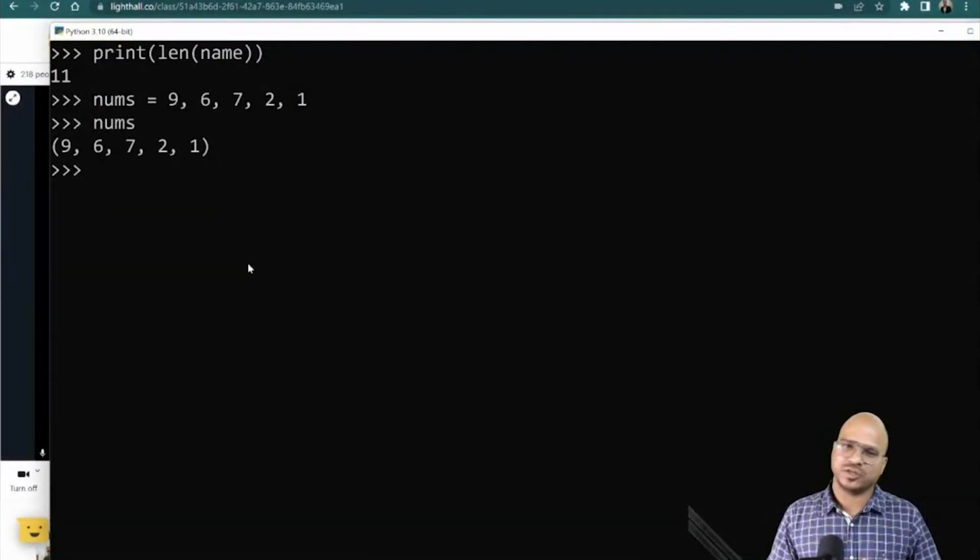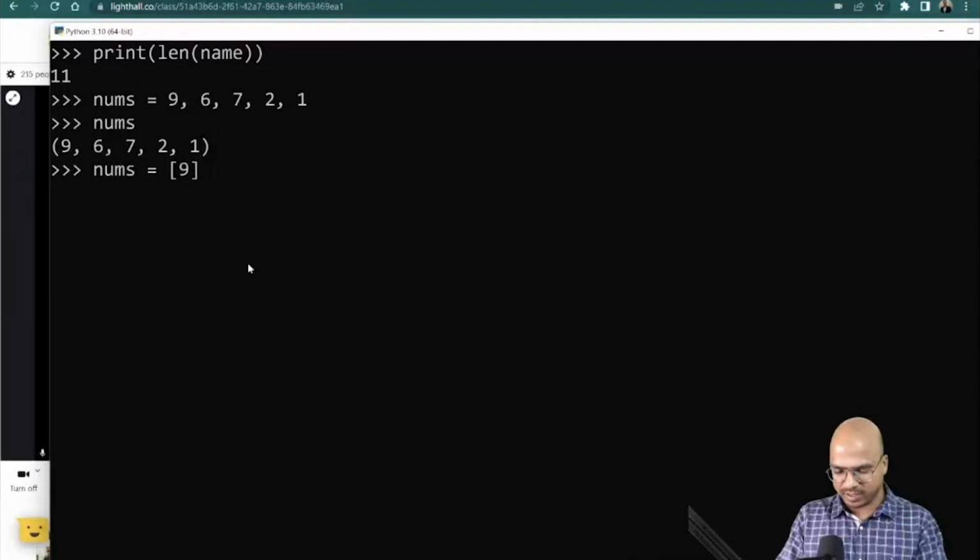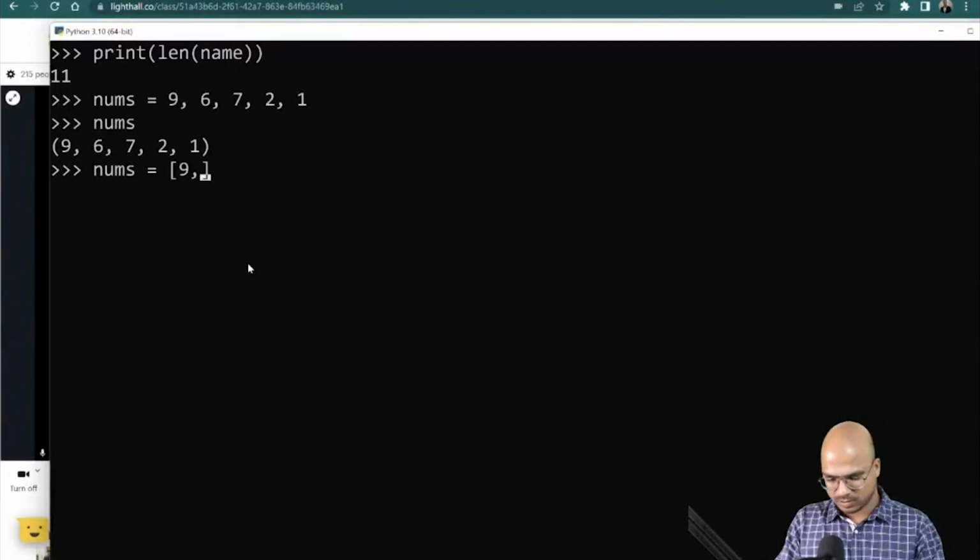But can you perform operations with this? So the ideal way of doing this, if you have 5 values, you have to use a certain type of values. If you have a collection of values, you can use list, you can use tuple, you can use set. So let's start with the list. When we use square brackets, it is a list of values. So again, the same values, 9, 6, 7, 2, 1. You can see we got 5 values when you say enter.